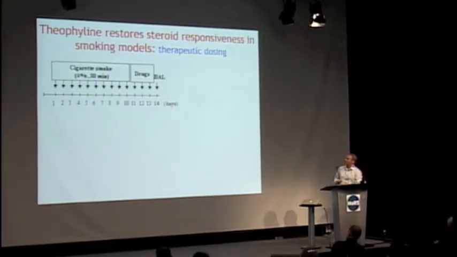We've subsequently gone on, in collaboration with Yasuo To and Kazuto in Tokyo, to look at an animal model of this to see whether theophylline could have any effects. Here we treated animals for 12 days with cigarette smoke before we intervened with the drugs, so this is a therapeutic intervention protocol.